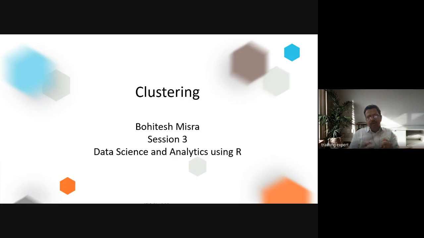Code to demonstrate some of the use cases. And we'll take some live examples and walk you through the code to make you understand how machine learning algorithms can be used in some of the data science practices. Fine, guys. So let's get started with the first algorithm called clustering.